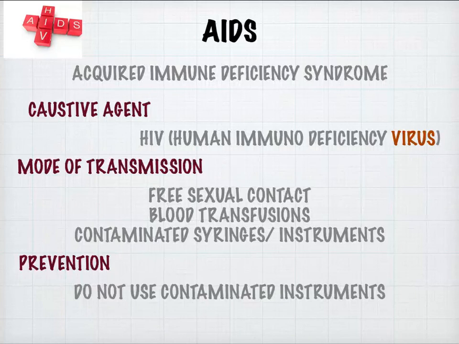First we take the example of AIDS. AIDS is acquired immunodeficiency syndrome. Its causative agent is HIV, the human immunodeficiency virus. It is transmitted through sexual contact, through blood transfusion, and by using contaminated syringes or instruments. Prevention means we have to prevent all the modes through which it is transmitted. Doctors are advised to be very careful when transfusing blood and when using syringes or instruments. Those should not be contaminated. The instruments should be pure and sterilized.